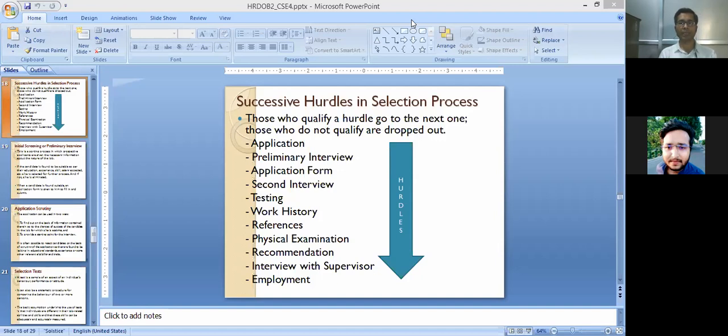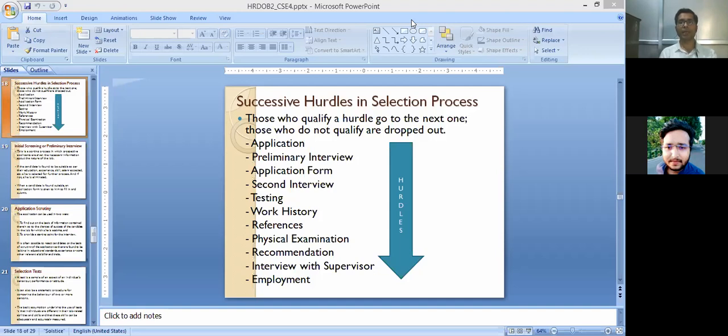Inviting applications is the first step to start the selection process, and the other hurdles are the preliminary interview, which we know as PT type, application form, there may be a second interview, testing, work history, checking the references, measuring physical examinations, recommendations, an interview with the supervisor from the department where the job is opened in the organization, and finally, by passing through all the hurdles, employment will be given to that suitable candidate.